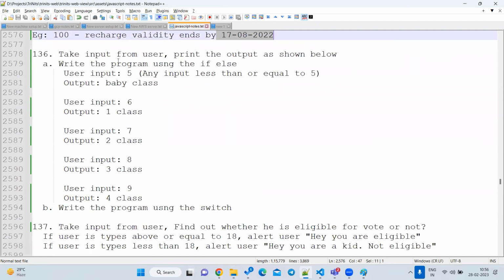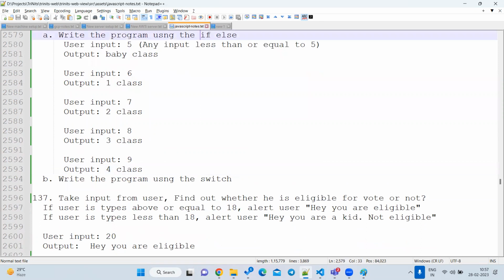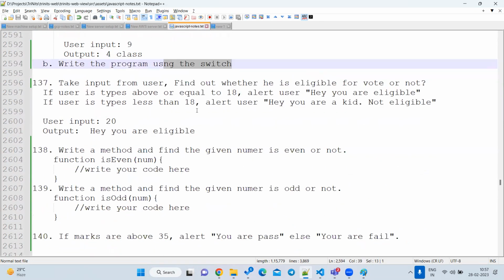Second thing, suppose you want to take input from the user. If he is entering age less than 5, any age less than 5, you want to print baby class. If he is entering 6th, you want to say first class, 7th second class, and so on. Just handle till 5th class only, no need to write a program for graduate. Same program can be written using if else, and the same program written using switch also. One program in two different variants. Let's go for next.